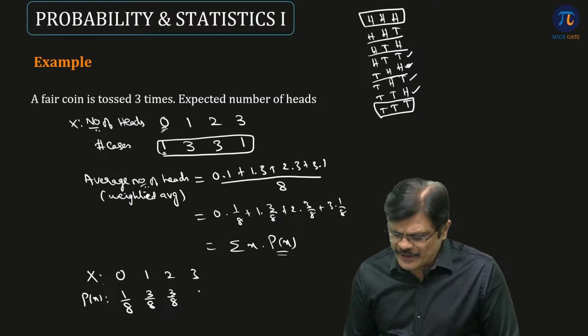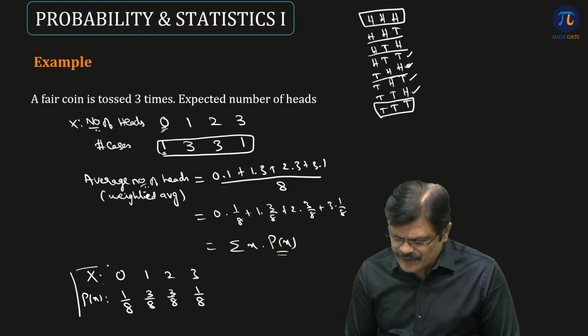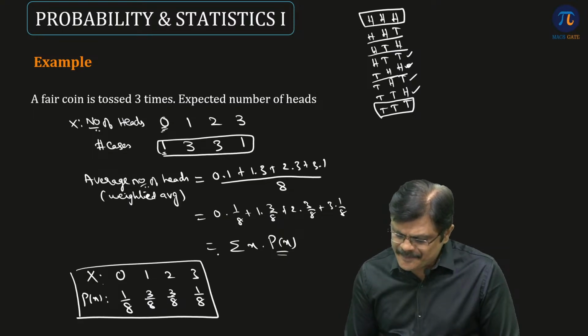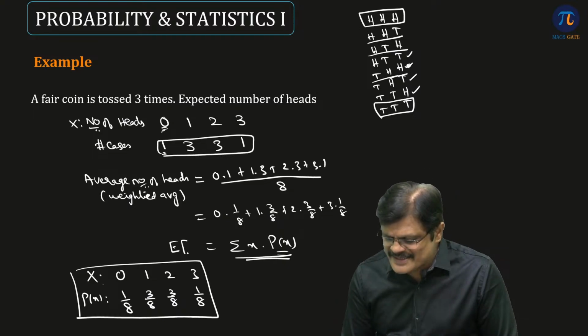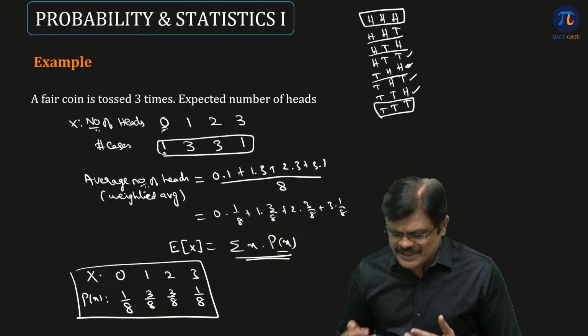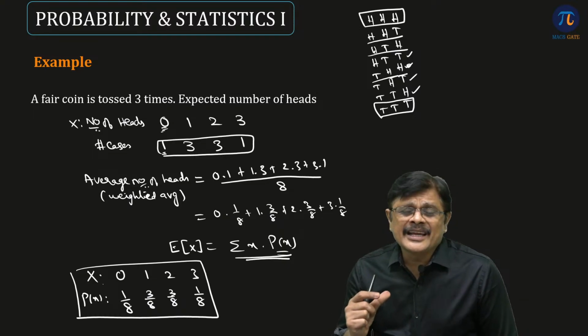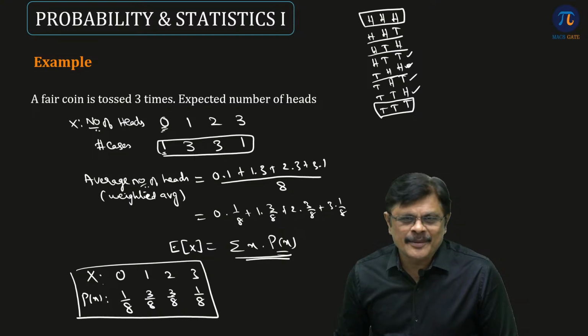Probability of 3 heads? 1 out of 8. This is what we call the probability distribution, and this is your average or expected value of x. So this is how we get the definition for the expected value of a random variable, my dear friends.